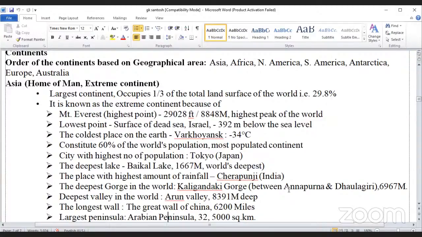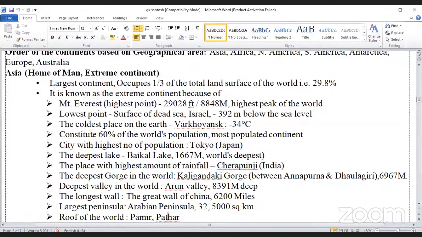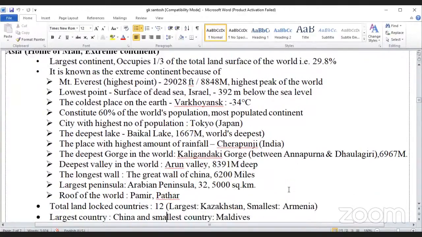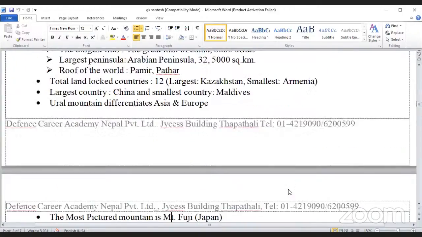Largest peninsula, Arabian Peninsula, 3,25,000 square kilometers. Roof of the world: Pamir Plateau. Total landlocked countries in Asia: 12; the largest landlocked country is Kazakhstan and the smallest is Armenia. Largest country of Asia, China, and smallest country, Maldives.